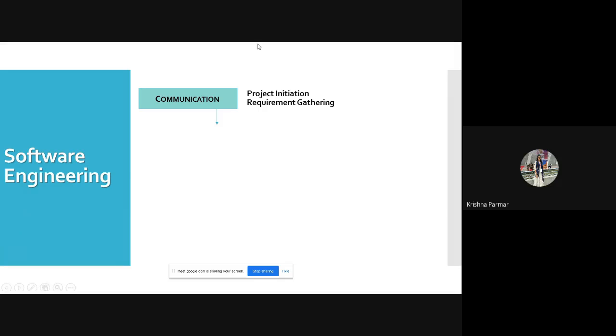You gather the requirements from your client, and you get to know these are the different functionalities that must be involved. Now you have to develop the software. First is your communication phase where you gather all the functionality-related information. Now what will you do? What is your next step so that you can build the entire product?